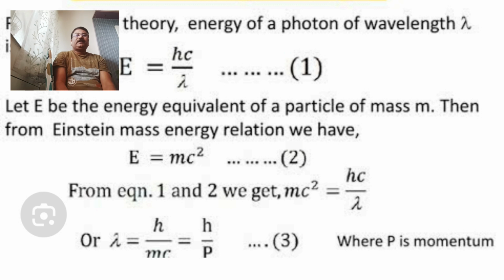From equation 1 and 2, combining equation 1 and 2, we get mc square is equal to hc upon lambda.